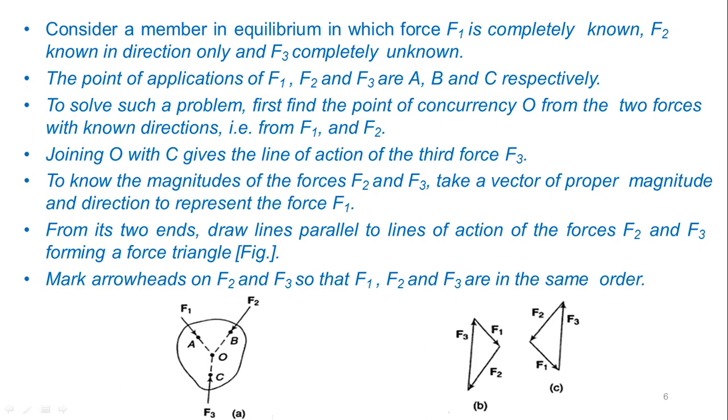You can follow figure B: start from F1, then F2, whose direction you know, draw a straight line, and then F3, just the direction, and at the intersection you can see F1, F2, F3 forming the closed loop. Similarly for figure C, both give the same thing. So this is in equilibrium condition.